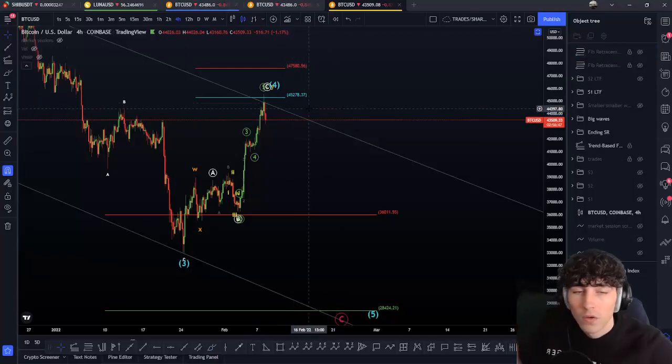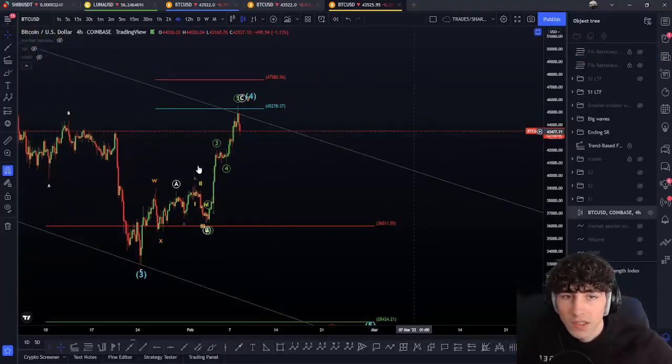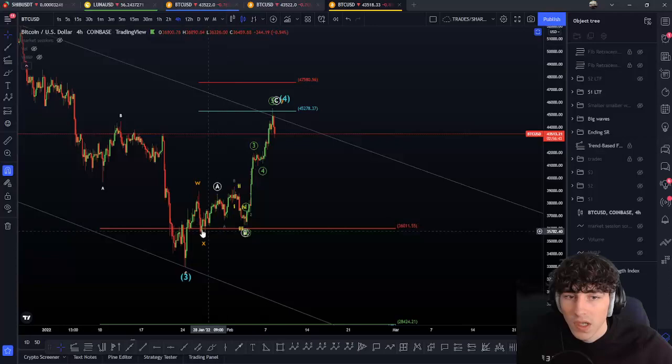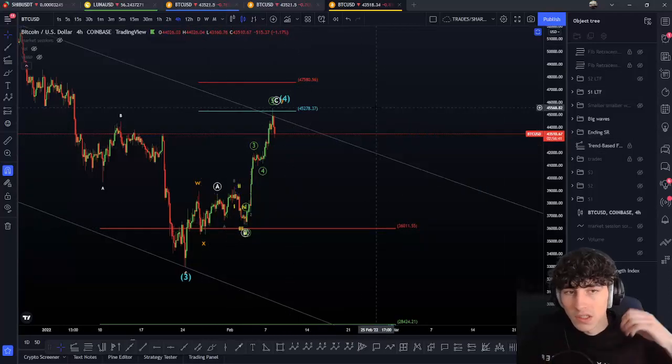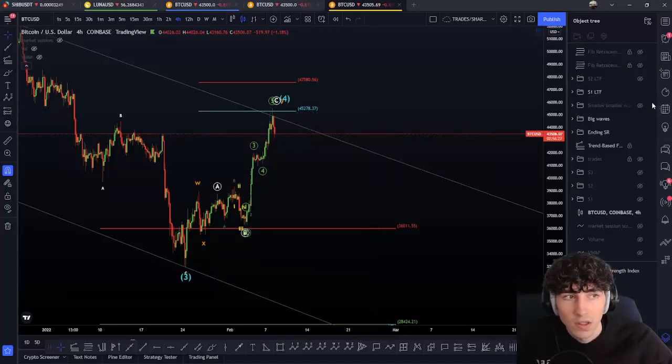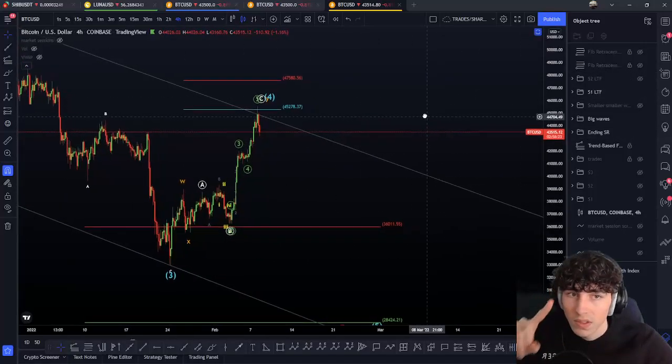Now I'm not going to take this scenario, as I said, because normally when we do an ABC with an extension, we have to think about impulsive Elliott waves. So doing an extension in an ABC is less common than being in an impulsive. So that's why I'm going to take the case that we're not in this WXY, but in the impulsive. But still, this scenario is to keep in mind.